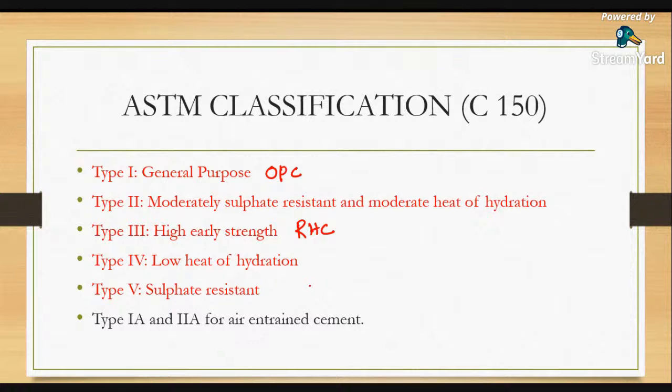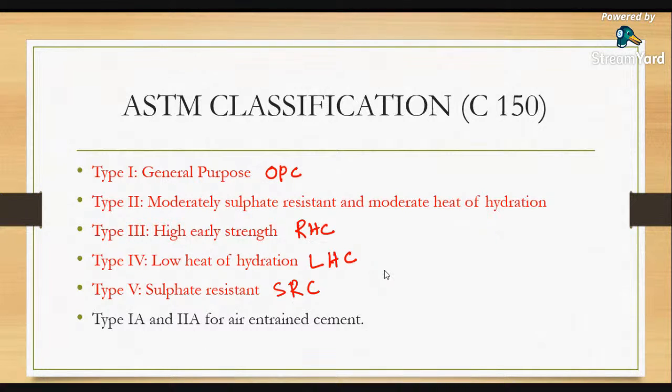And type 4 is called low heat of hydration. In India, this is called low heat cement, LHC. And type 5 is called sulfate resistant cement, SRC. So in India, basically we have four types of cement: rapid hardening, low heat cement, sulfate resistant cement, and ordinary Portland cement.